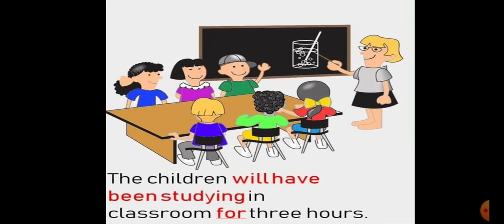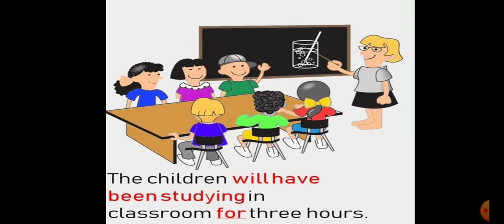So right now I am looking at the back side, that maybe let's say it's 5 o'clock. So 2 o'clock they started. In the past, the action continued longer in the future. Now here add something like at 5 p.m. the children will have been studying in classroom for 3 hours.